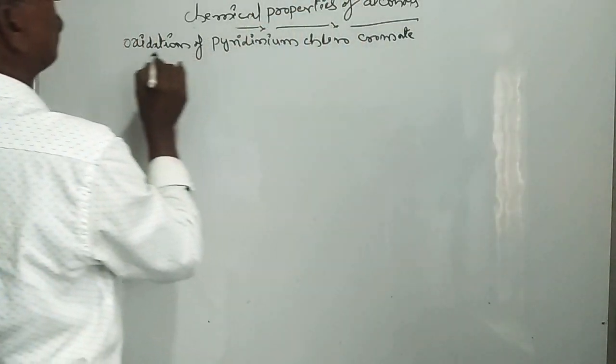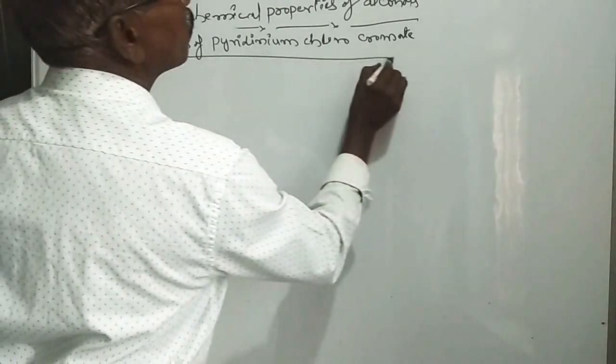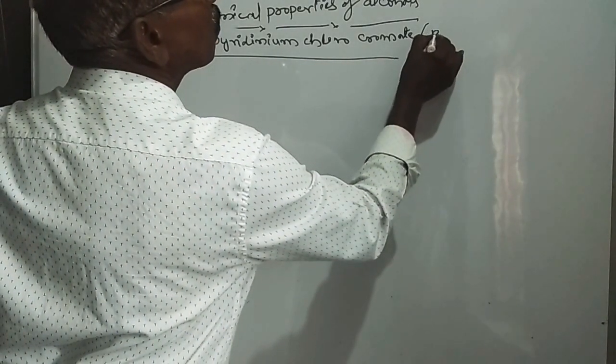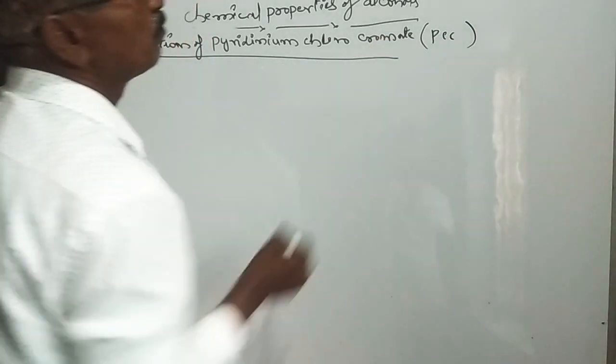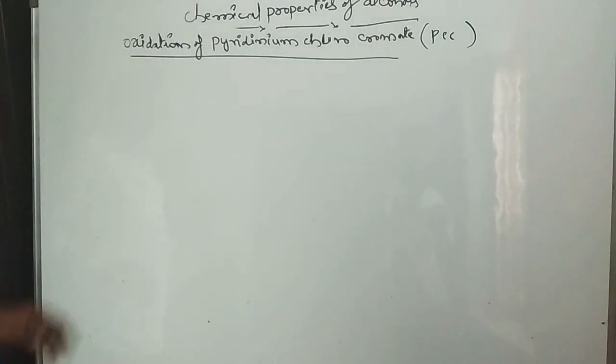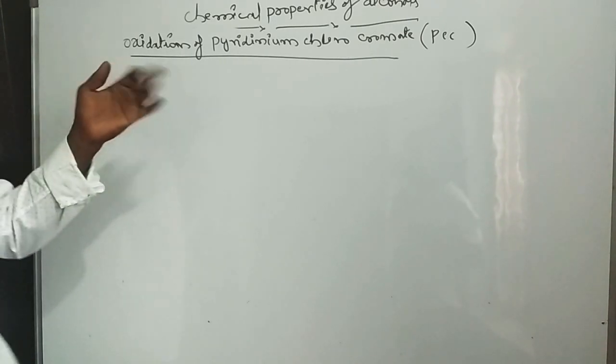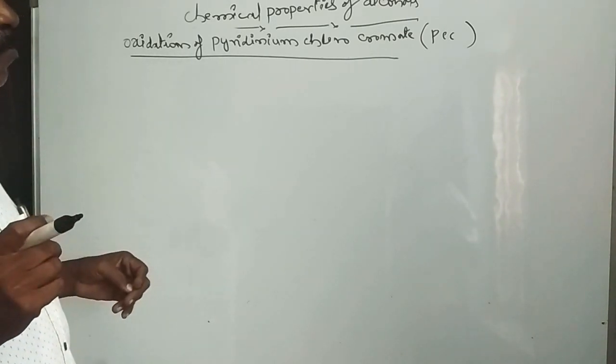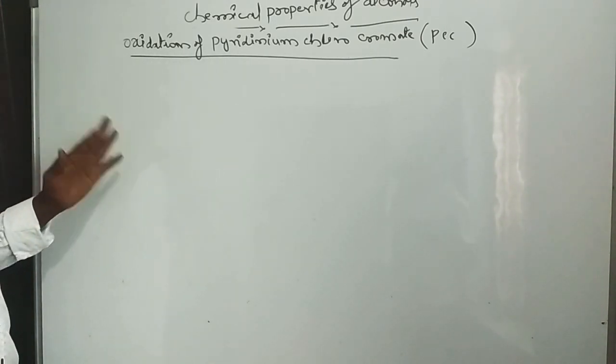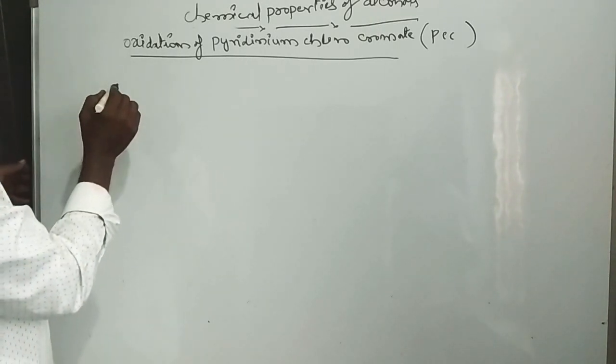On oxidation of primary alcohols in the presence of pyridinium chlorochromate, an aldehyde compound is formed. It is a very simple reaction.